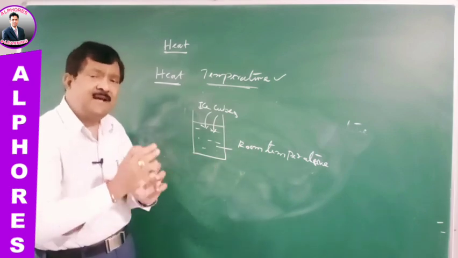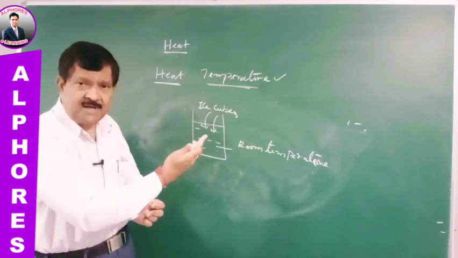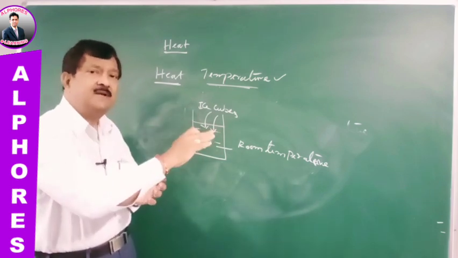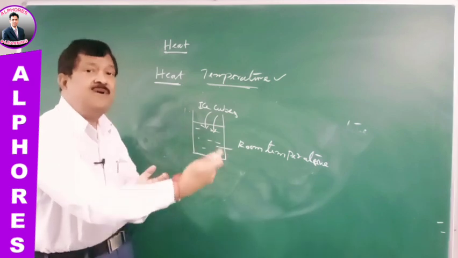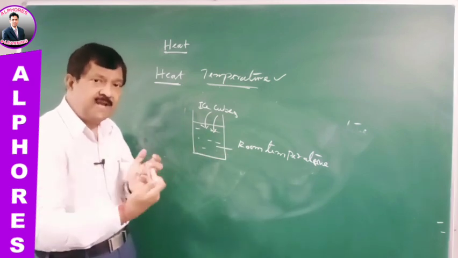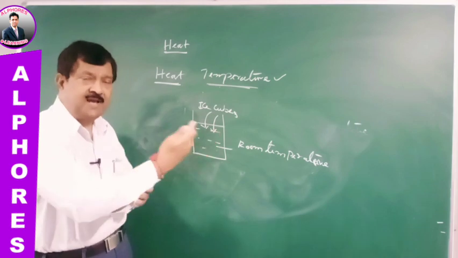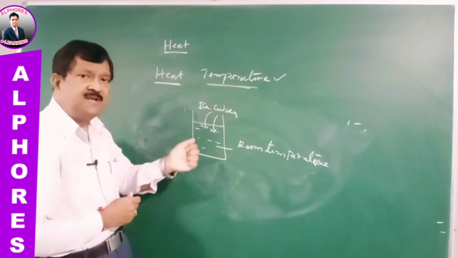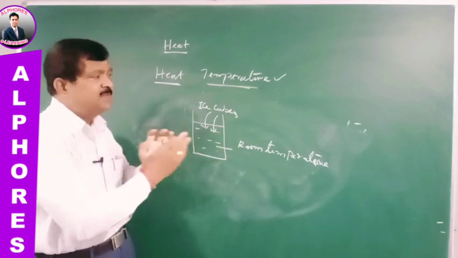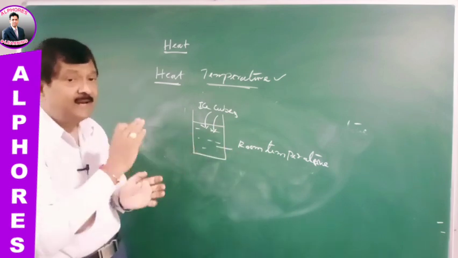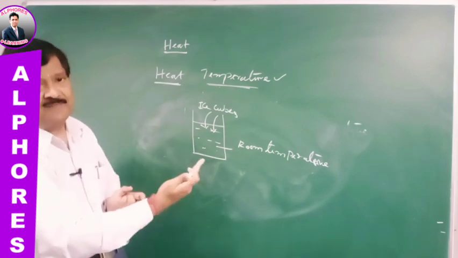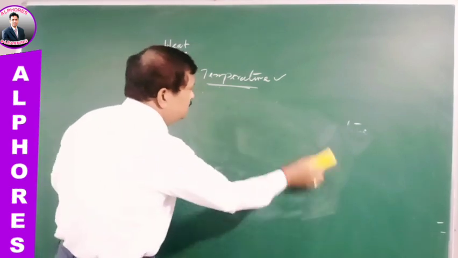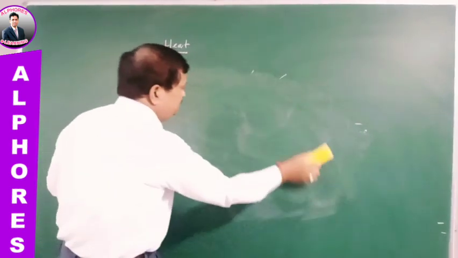So clearly the relation between heat energy and temperature is simply cause and effect. Temperature is the effect of heat energy. When you are supplying heat energy, temperature is increasing. When you are taking away heat energy, temperature is decreasing. So the relation between these two can be understood as cause and its effect. Right. Now, let us move on to the next point.